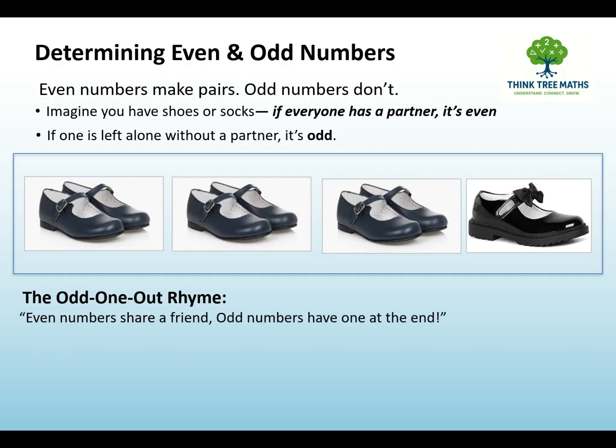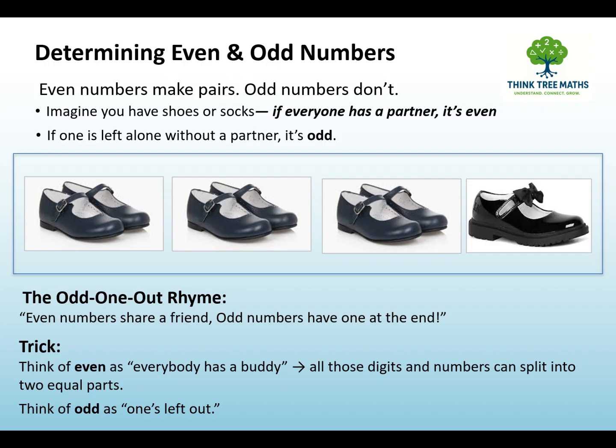The odd one out rhyme that you can use to remember your even numbers and your odd numbers. Even numbers share a friend. Odd numbers have one at the end. Even numbers share a friend. Odd numbers have one at the end.